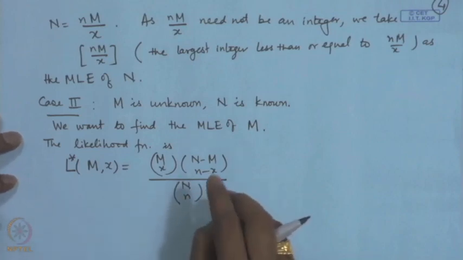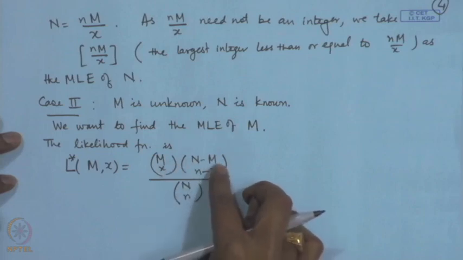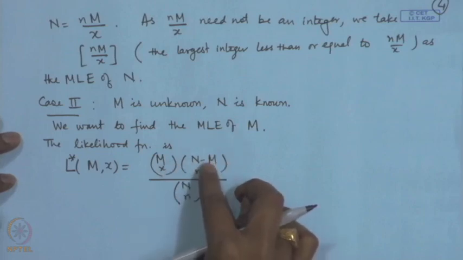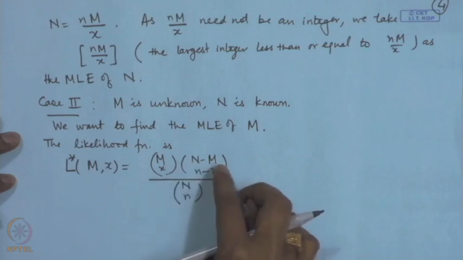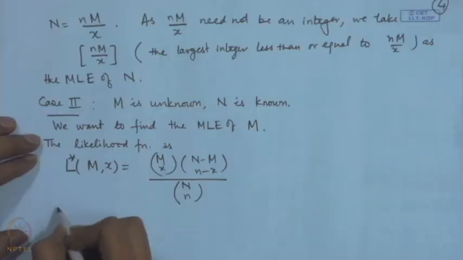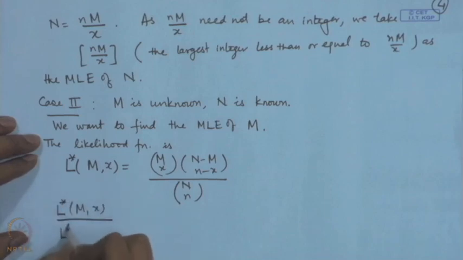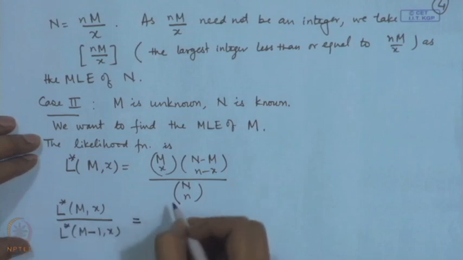Now, as before, we have to consider the maximization of this with respect to m. Now, m is an integer and factorials are involved here. Therefore, one cannot apply the usual methods of analysis such as differentiation. Rather, we try to see the behavior of this in a straightforward fashion. So, once again we write L star m x divided by L star m minus 1 x.